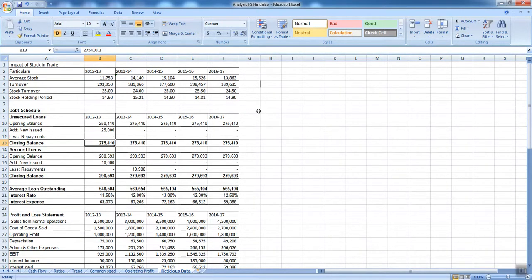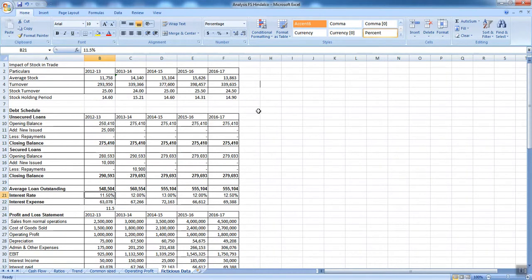Now, the total debt is around 5,48,504, for which I am paying 63,078. So, what is the average interest rate I am paying? 63,078, divided by 5,48,504 into 100, that is around 11.5%. This is how I got my interest rates.